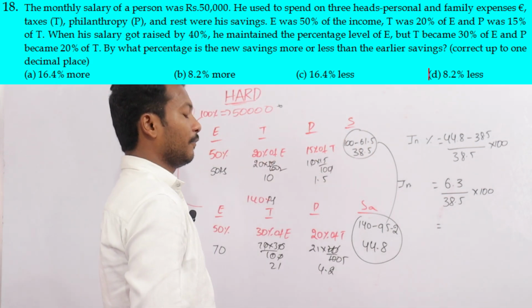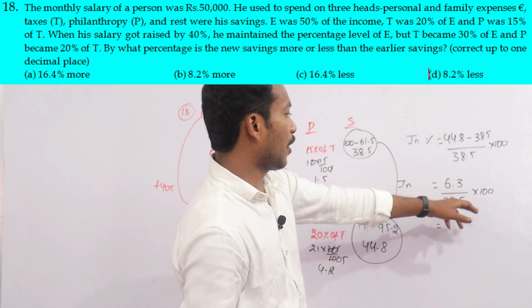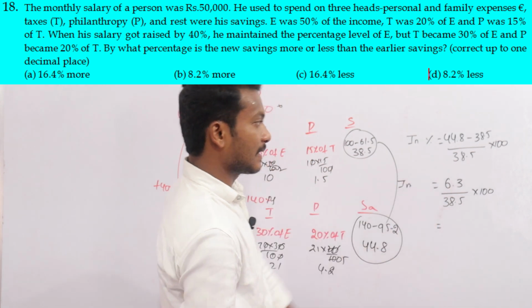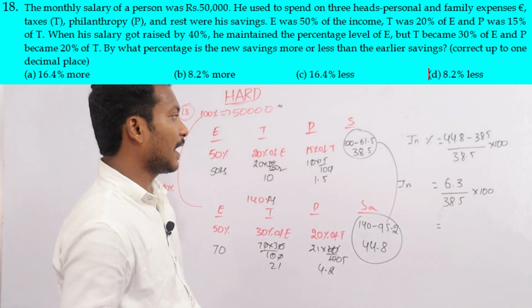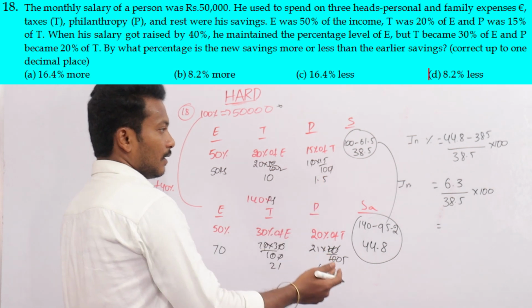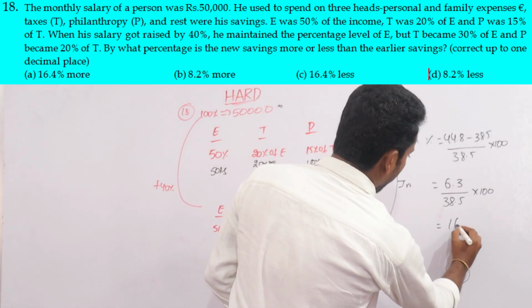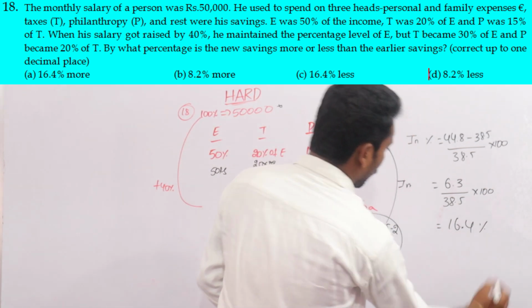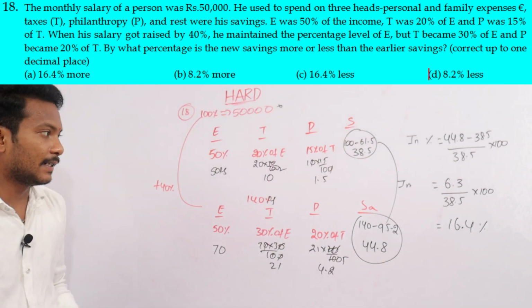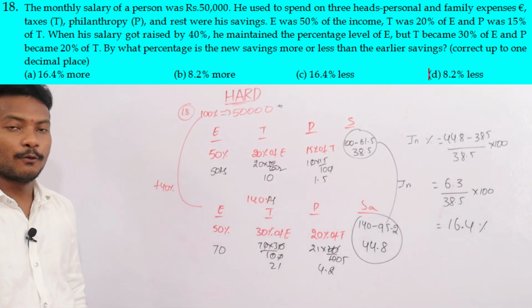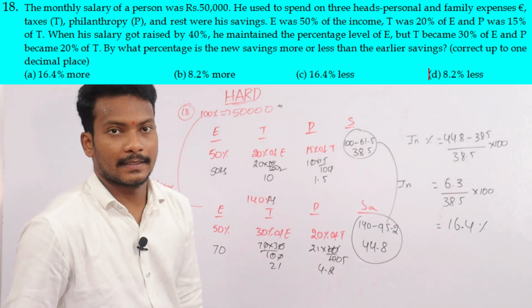With the help of 5 cancelled with 5, this gives 8.2, and 8.2 into 4 is 16.4. So 16.4% is increased.